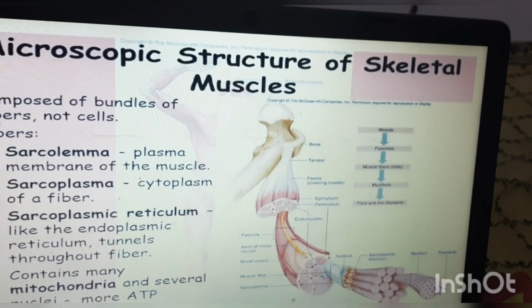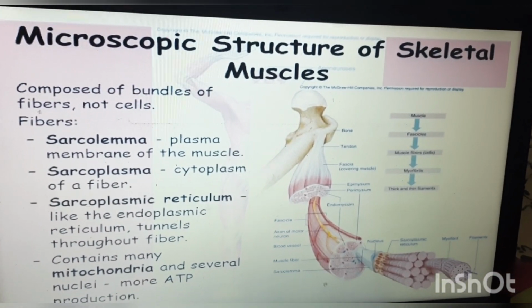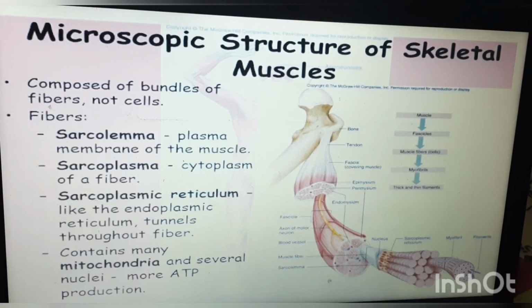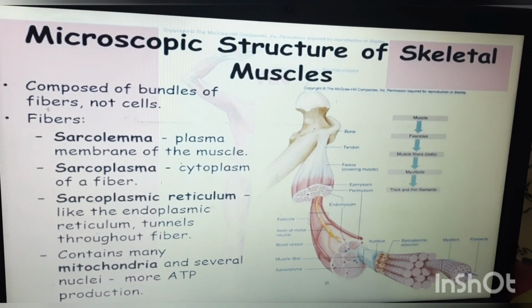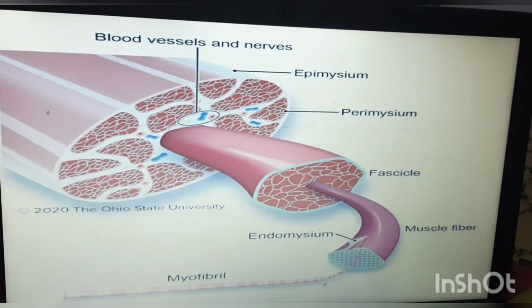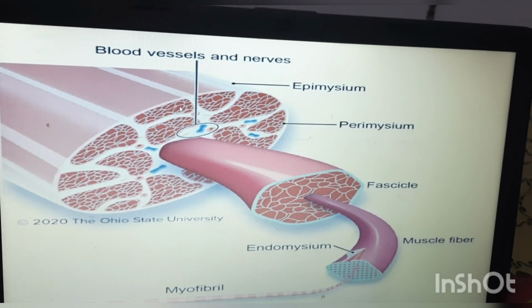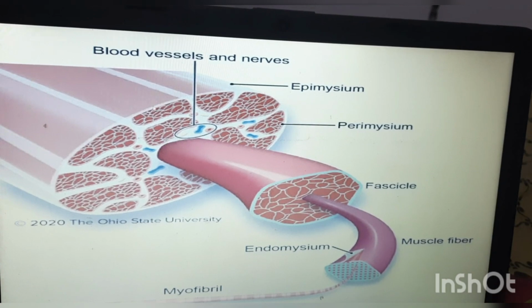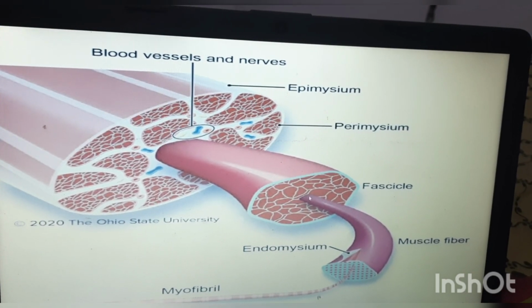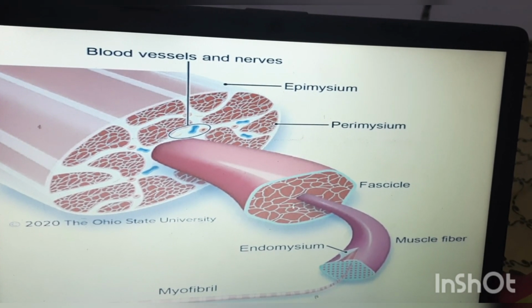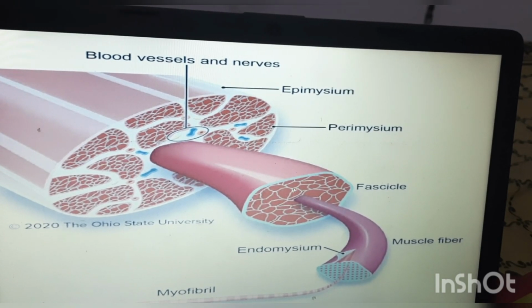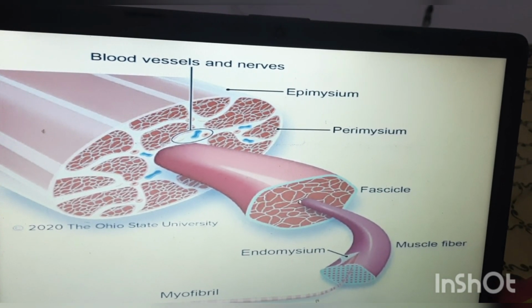Next one is the microscopic structure of a skeletal muscle. Actually, the skeletal muscle is formed with millions and millions of myofibrils. If you see, this is a myofibril. These myofibrils are arranged in bundles. These bundles are called fascicles.